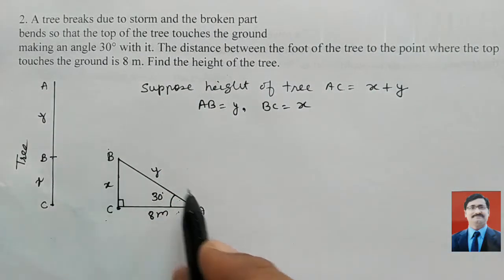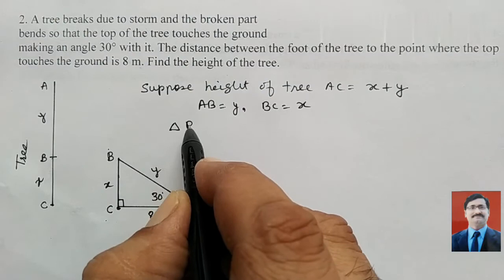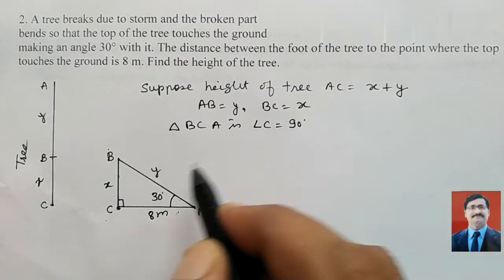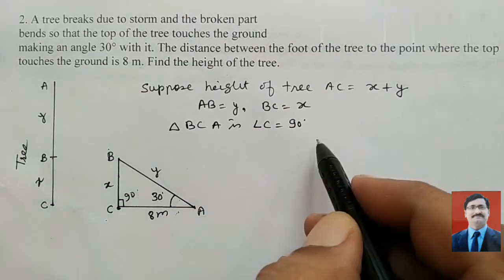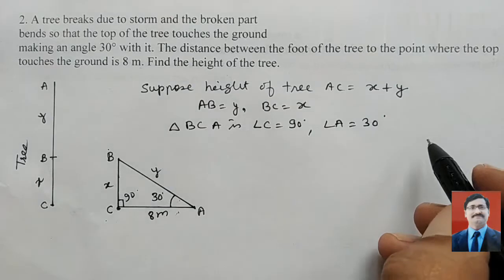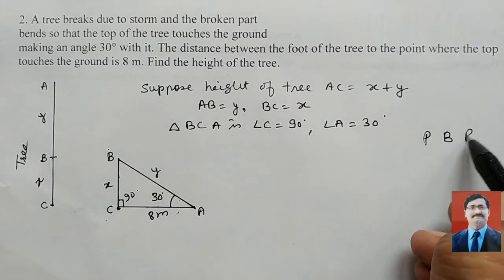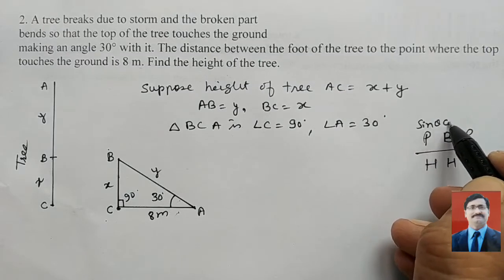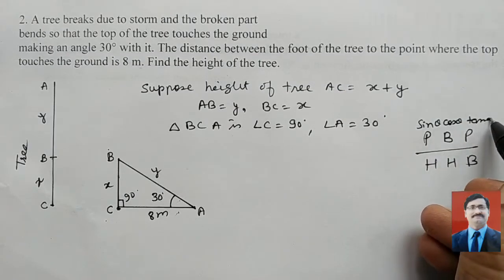Now this is a right triangle BCA, angle C equals 90 degrees, and here angle A is equal to 30 degrees, it is given to you. Now look here, we know Pandit Badri Prasad Har Bole, this is sine theta, cos theta and tan theta. All of you understand this?